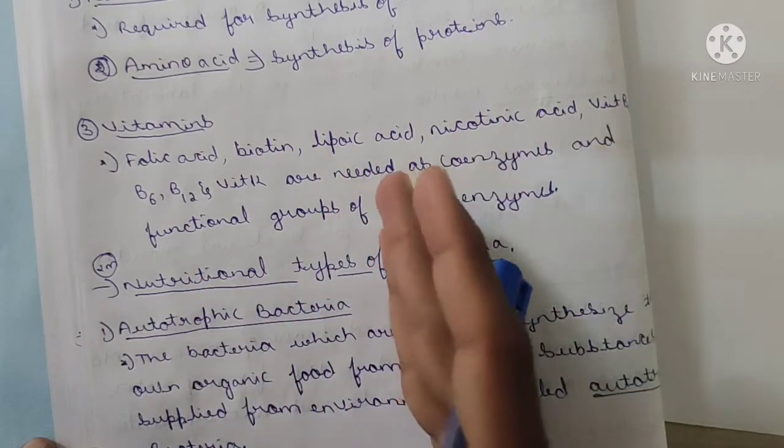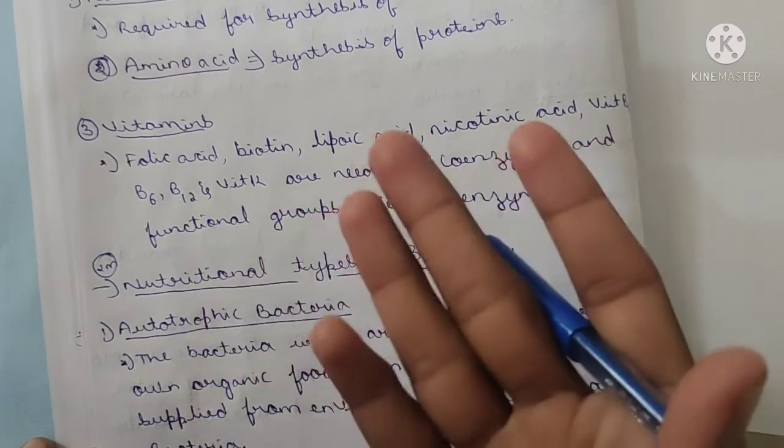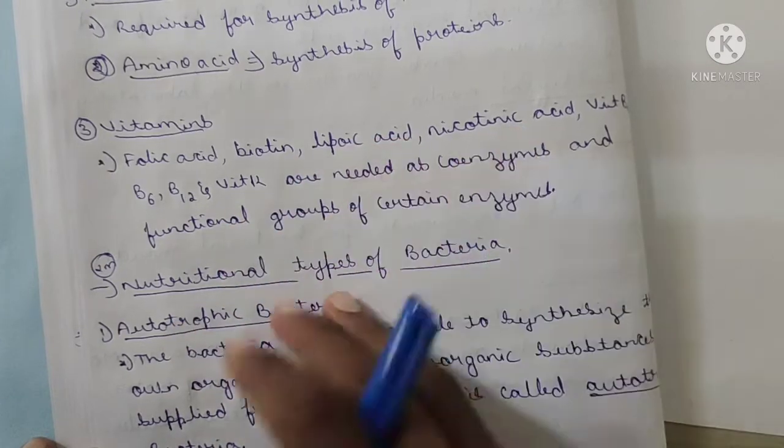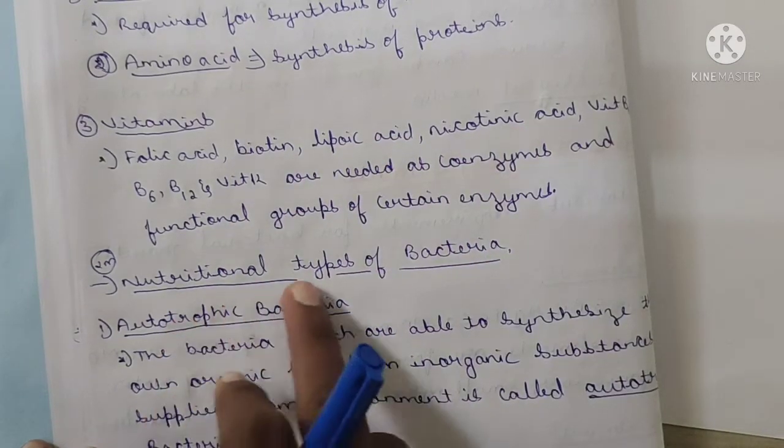Means they require purines, pyrimidines, amino acids, vitamins, minerals, okay, etc. Now see here, nutritional types of bacteria.